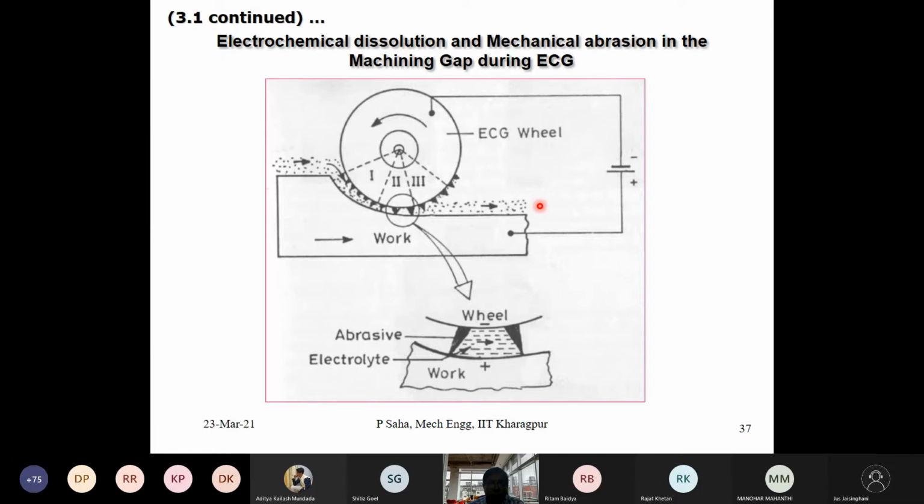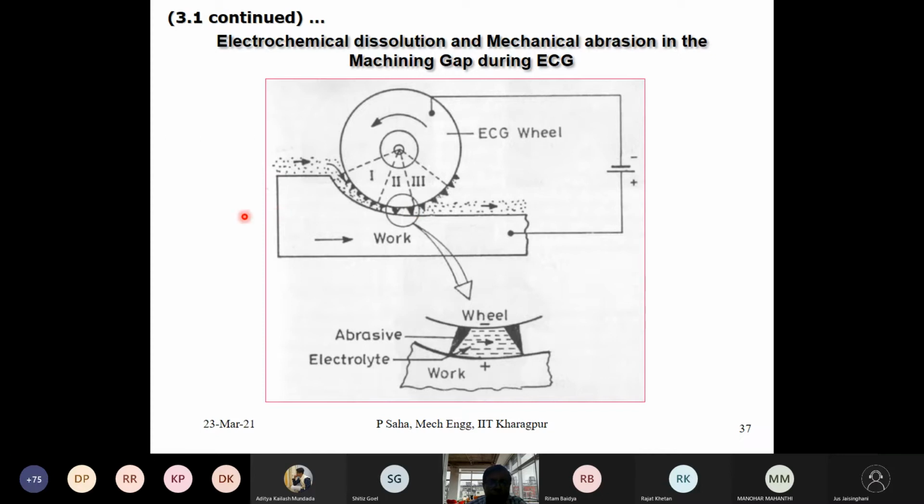Now, have a careful look at this. The workpiece will try to encounter the wheel. The question is, will there be physical contact, yes or no?